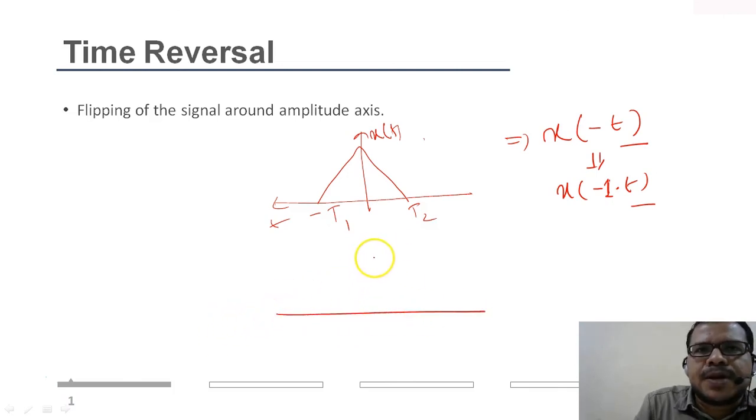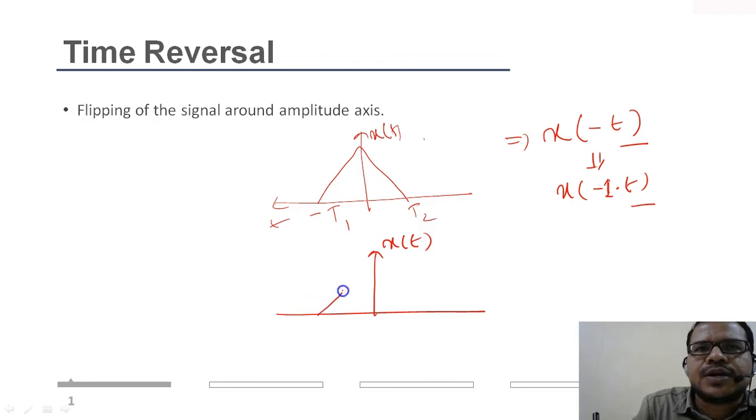The simplest method is, this is my amplitude axis, x of t. If I reverse it in time domain, you simply flip the signal around the amplitude axis. So if I flip the signal, this will come this side and this will go this side.